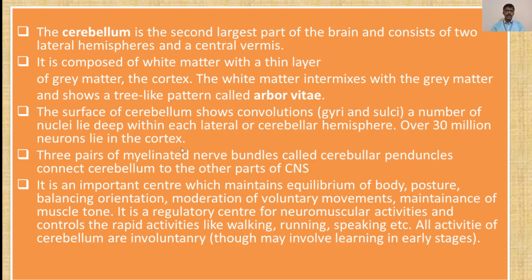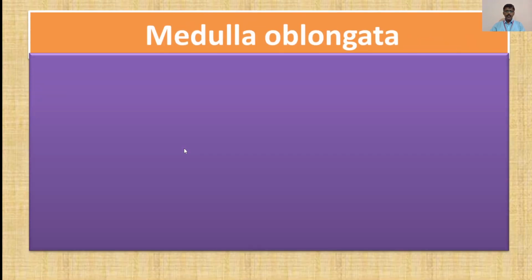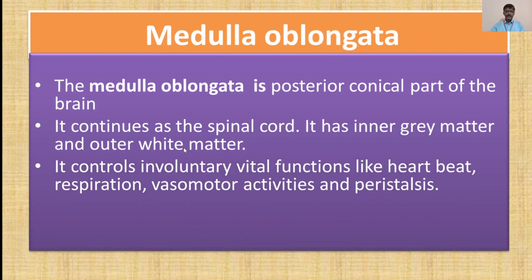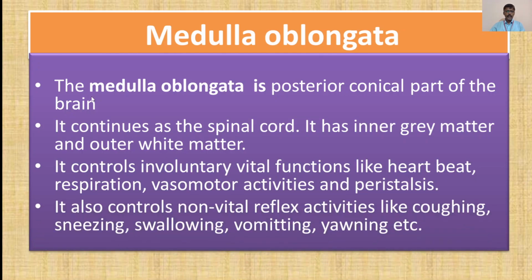Okay, now this was about the cerebellum, and the next part is the medulla oblongata. Now, what is the medulla oblongata? The medulla oblongata is the posterior conical part of the brain. It continues as the spinal cord. Remember this, very much important, because the medulla oblongata continues as the spinal cord. A question may be asked on this point. It has inner gray matter and outer white matter.